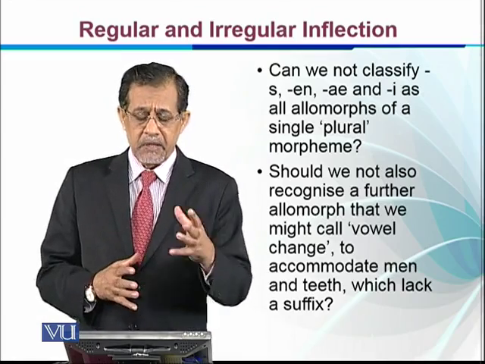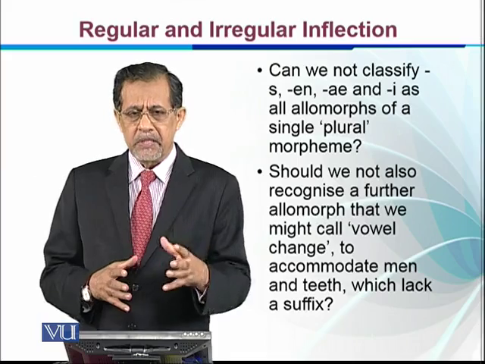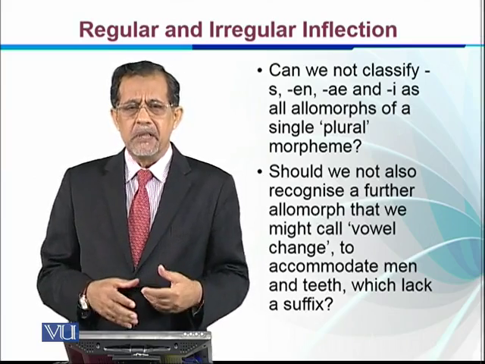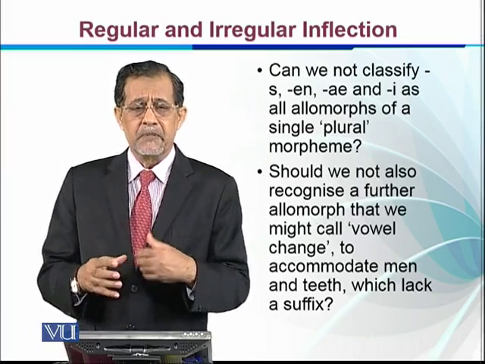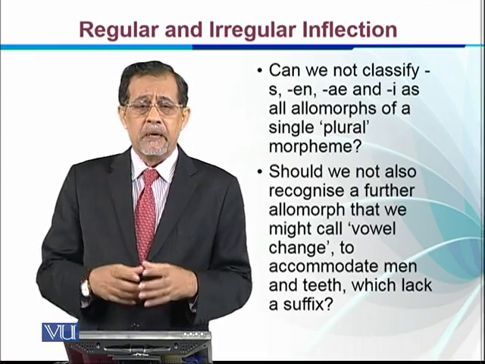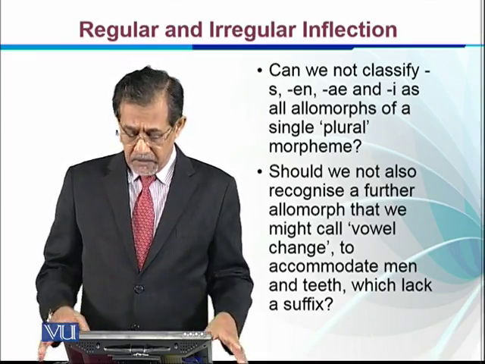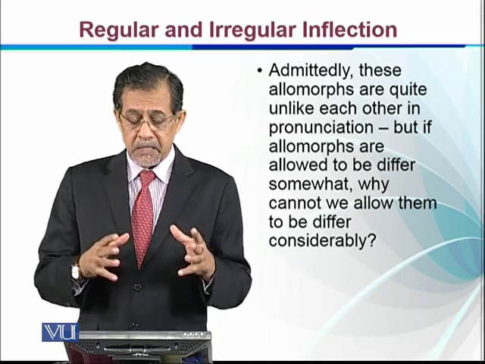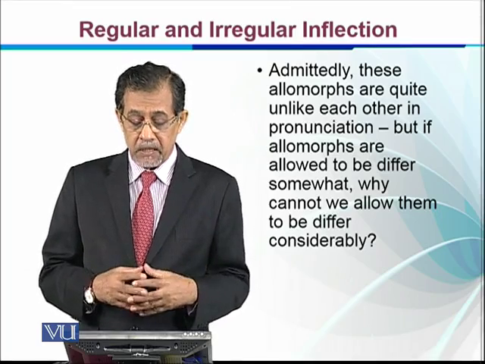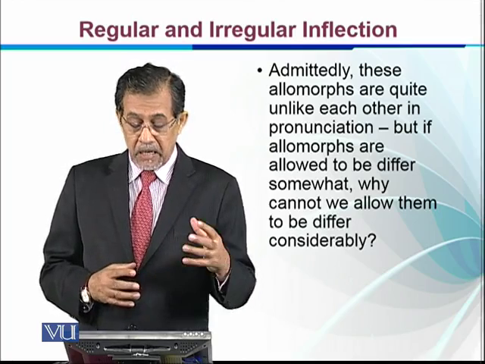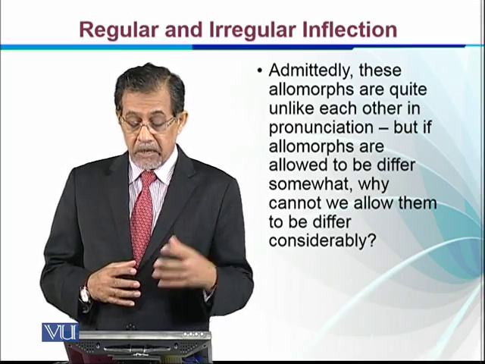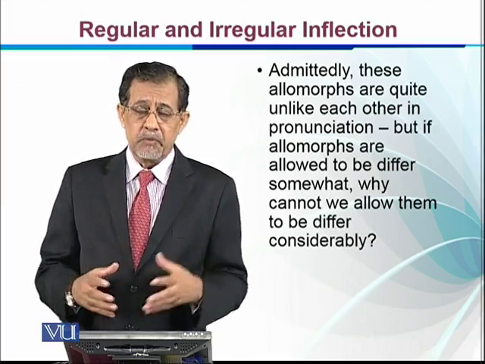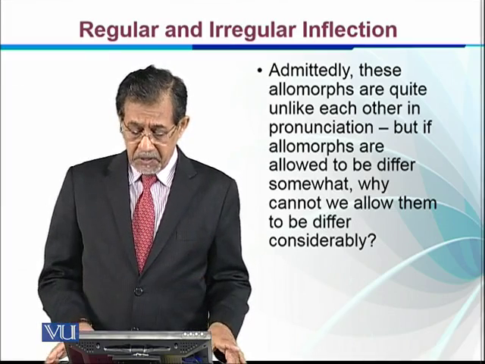This is the question of the linguist: why can't we do this? If we say that the s morpheme has allomorphs, why not take these morphemes as allomorphs of the same plural morpheme, because they have the same function? Admittedly, these allomorphs are quite unlike each other in pronunciation, but if allomorphs are allowed to differ somewhat, why can't we allow them to differ considerably?